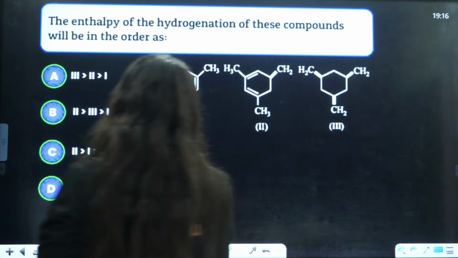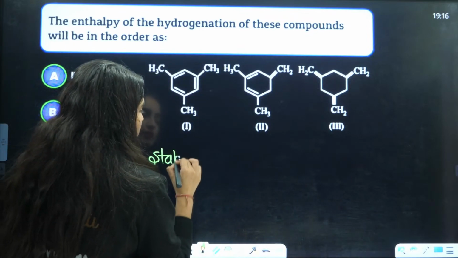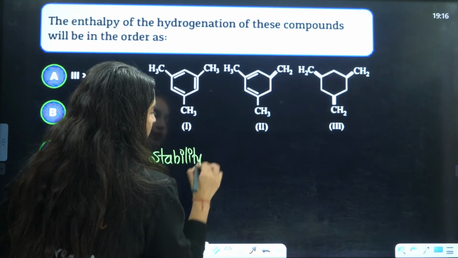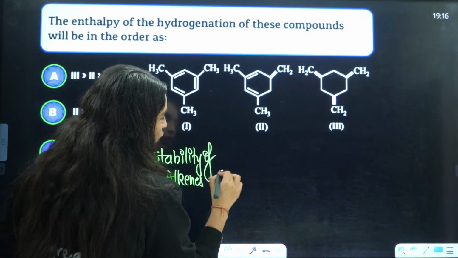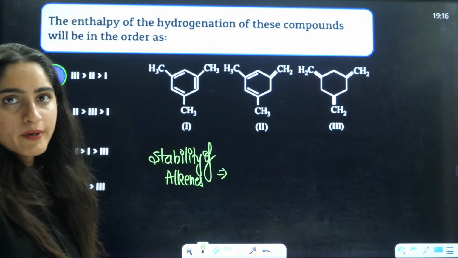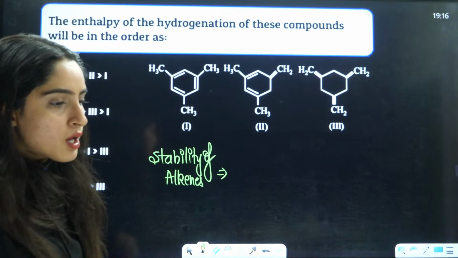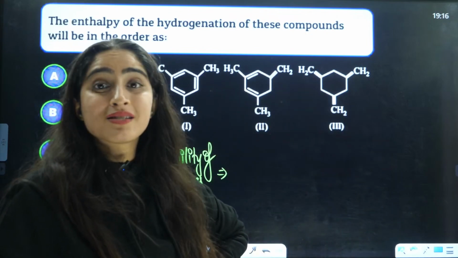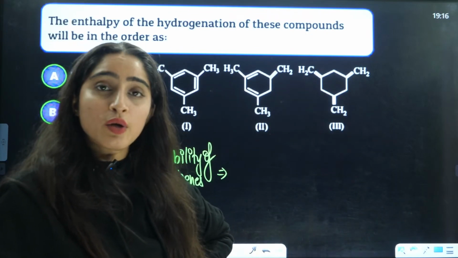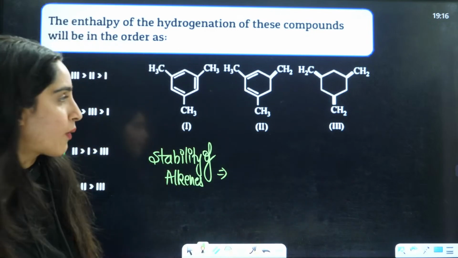Firstly, write the stability of alkenes. If you know the stability of alkenes, then you will also know the opposite order will be for enthalpy of hydrogenation, because the more stable the alkene is, the less enthalpy will be required.